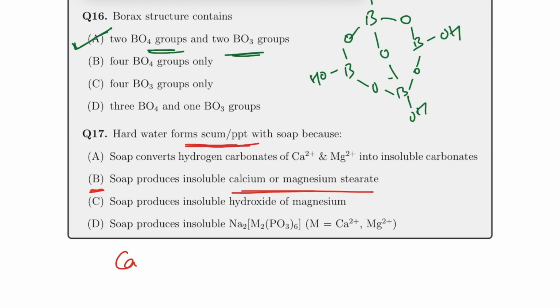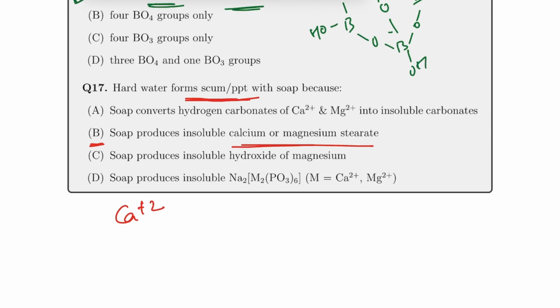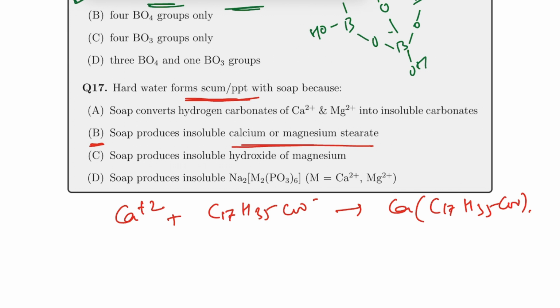So if I have to write the reaction, calcium 2+ plus C17H35COO- will furnish (C17H35COO)2Ca as a precipitate. So the right answer will be B.